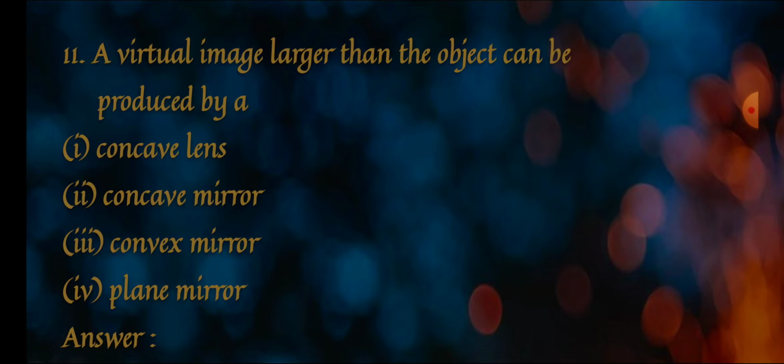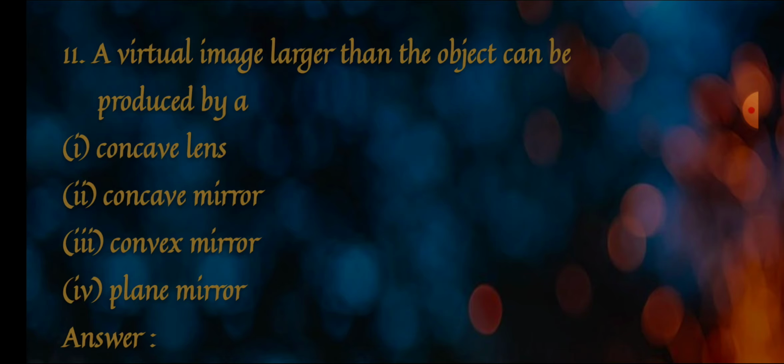Concave lens, yes, it will give you a virtual image, but concave lens always shows you a smaller image, so concave lens is not suitable. Second is concave mirror. Concave mirror gives a real and inverted image if you keep the object further. But if you keep it nearer, it will give you an enlarged virtual image, which cannot be captured on the screen.